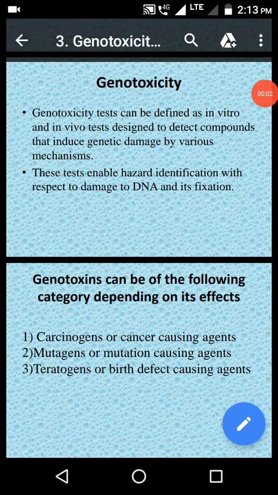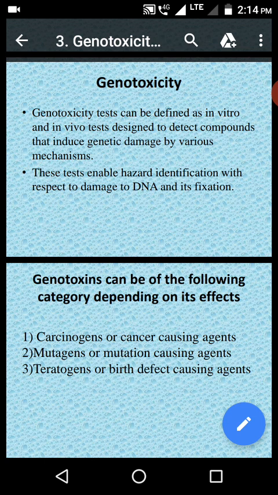Hello, students. In this class, we are going to discuss specific toxicity studies. Very minimum essential knowledge is required about the following toxicity studies, especially carcinogenicity, genotoxicity, mutagenicity, and teratogenic effects. So now we are going to discuss.